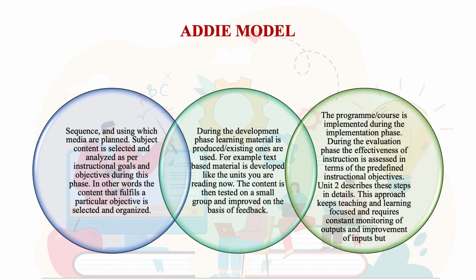That is the implementation stage. And this helps us to determine the problems that need to be resolved, that need to be addressed. And this approach keeps teaching and learning focused, but it requires constant monitoring of outputs so that we may bring about an improvement in the inputs.